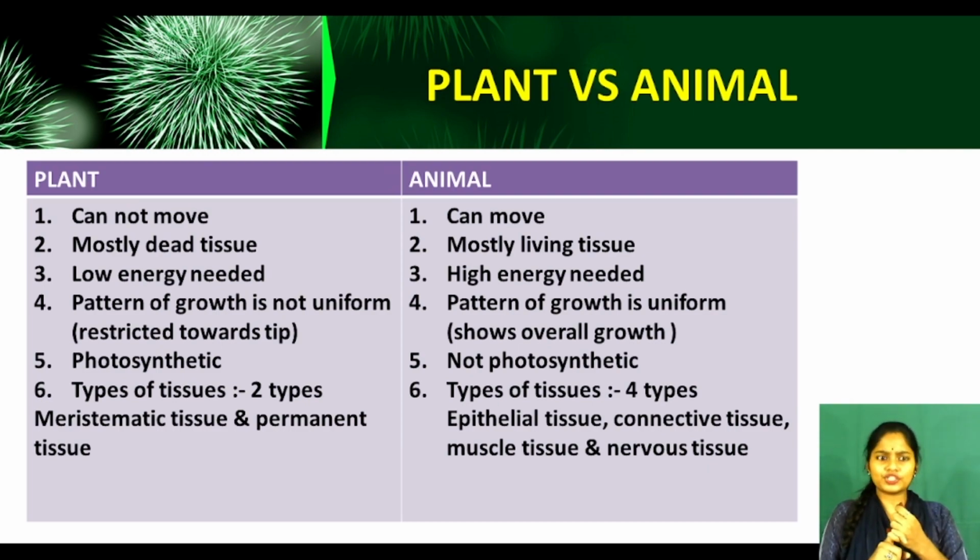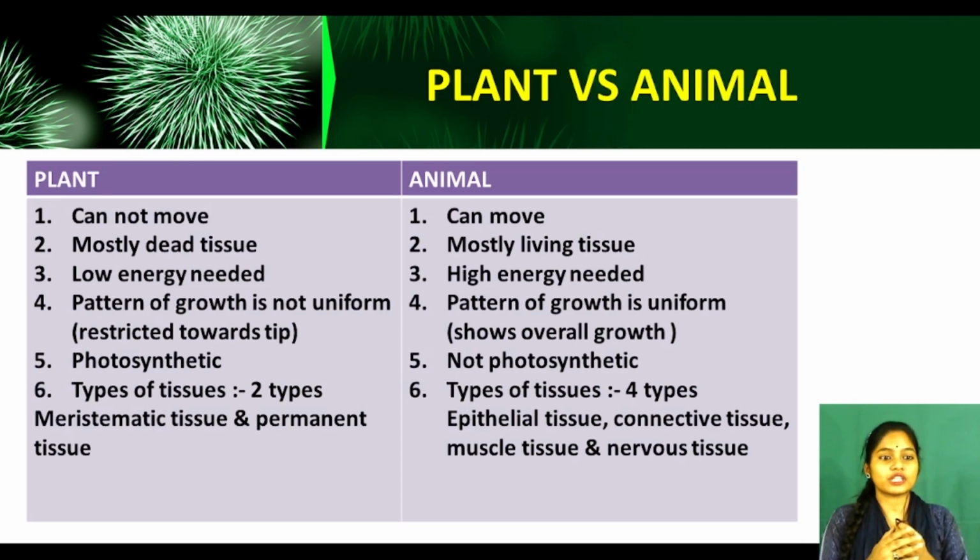Understood? Now see, in plants the pattern of growth is not uniform. All the parts of the plant do not grow at the same time. But in animals, overall growth can be seen. In plants, growth is restricted towards the tip. Only the tip portion grows. Now see, photosynthetic. Plants are photosynthetic. Photosynthesis is the process by which plants make their food. They are photosynthetic, which means they can make their own food, but animals are not photosynthetic. They cannot make their food on their own.